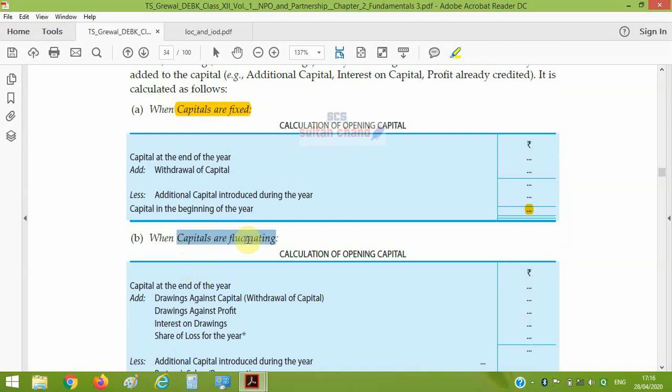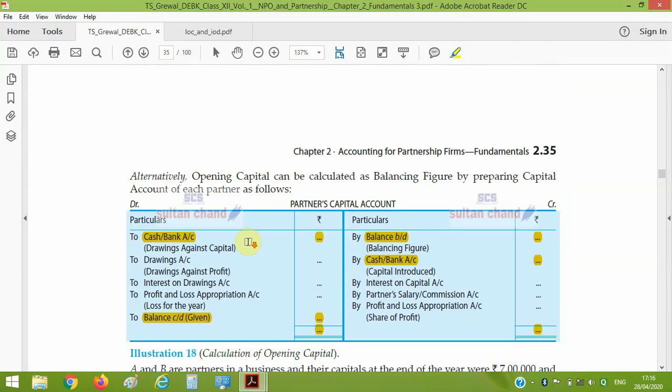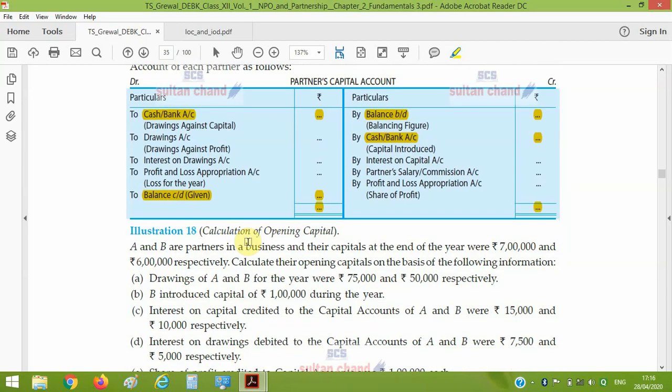When capital accounts are fluctuating, then what will we do? We will do as we have done in the previous case. We have a closing balance. To the closing balance, add any share of loss, add any interest on drawings, add any normal drawing, that is drawing against profit, and add drawing against capital.